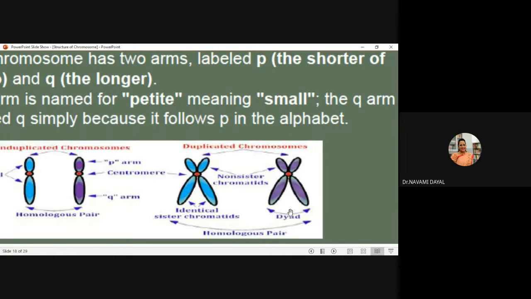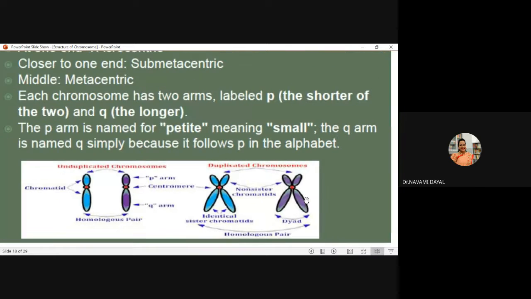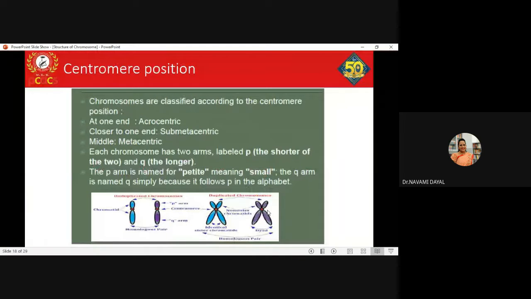This is the duplicated chromosome, and this condition where one duplicated chromosome is present is called the dyad. It is the dyad stage of the chromosome. Normally in meiosis, when two chromosomes pair together, that is the tetrad state. I hope you people have studied that. Yes or no? Yes, ma'am.